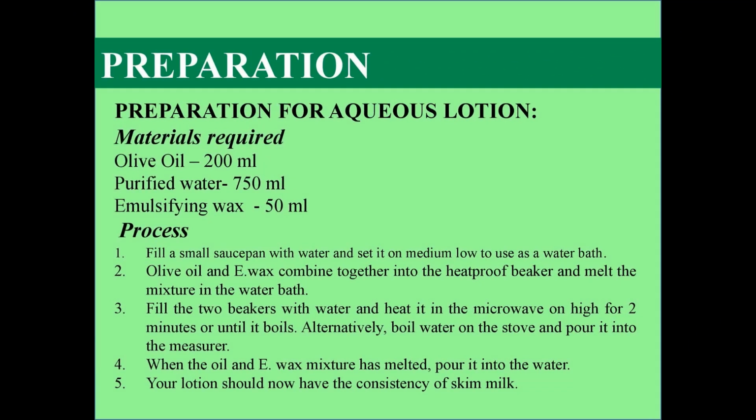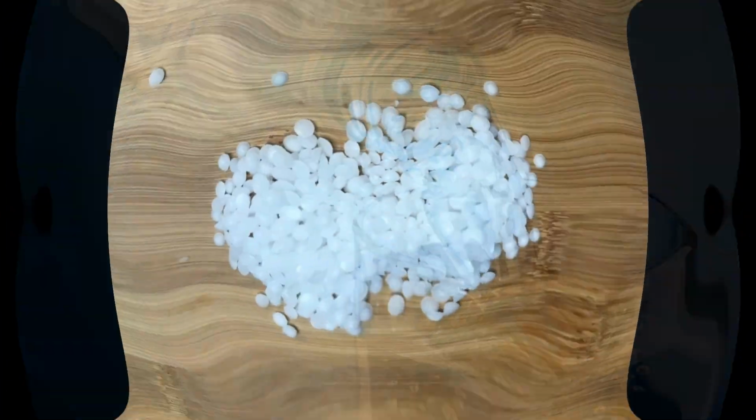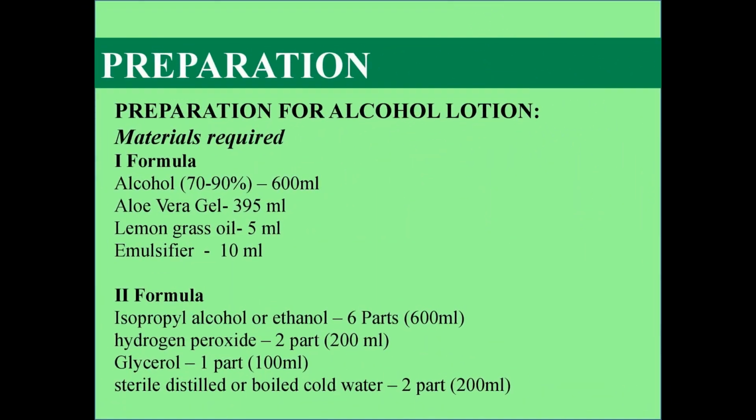Now we talk about the preparation. How to prepare the lotion? First of all, we will talk about the aqueous kind of lotion, then we will talk about the alcoholic kind of lotion. What is required for the aqueous lotion? The materials required are olive oil 200 ml, purified water 750 ml and emulsifying wax 50 ml. Only three things are required for the aqueous lotion.